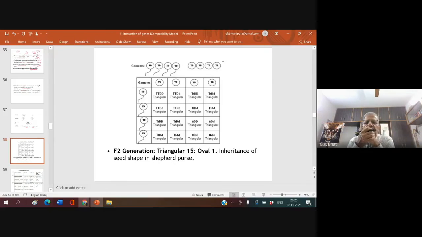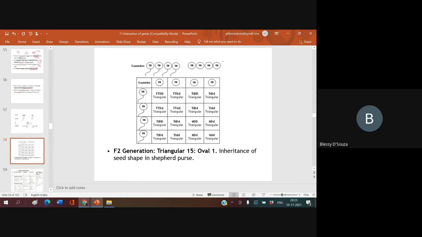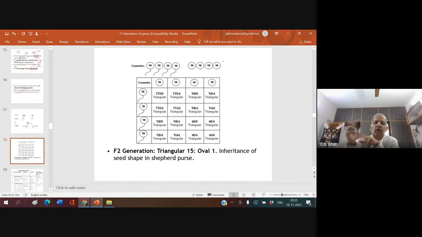what is that? Is there any mistake? Last one is oval, sir. Last one is oval. So this is wrong. Oval. Is there any other mistake?